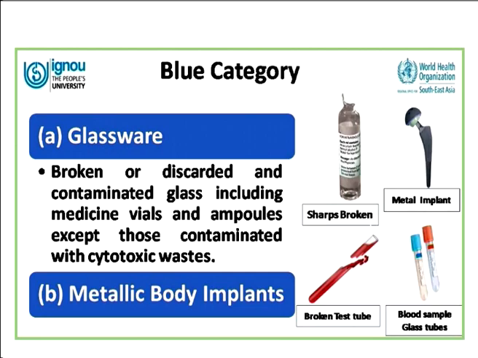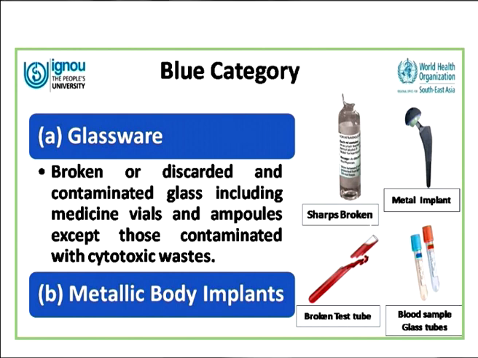And then we have got the blue category waste. The blue category waste consists of 2 categories which are put in the blue containers. One is the glassware and the second is the metallic body implants. So the glassware basically has, for example, that which is contaminated either with body fluids or with medicines, chemicals. For example, you have got the broken vials, then you have got the broken test tubes containing blood, you can have the blood sample tubes, and also we have got the metal implants which are put into this. Now many times we also may need to disinfect these and then put them into the blue category.